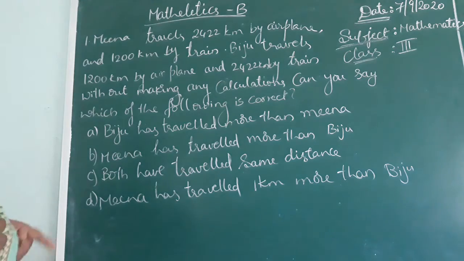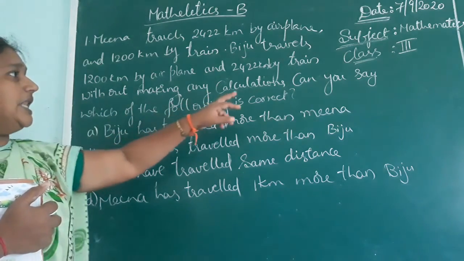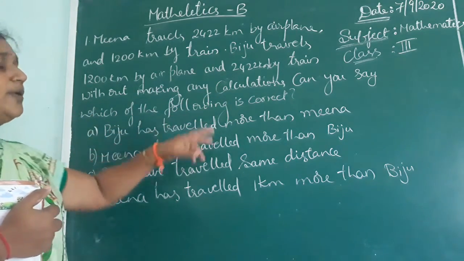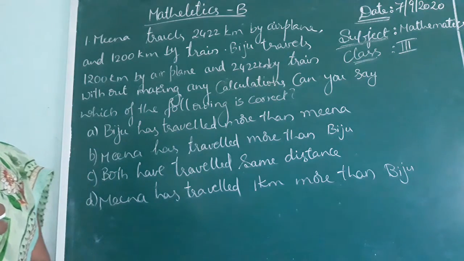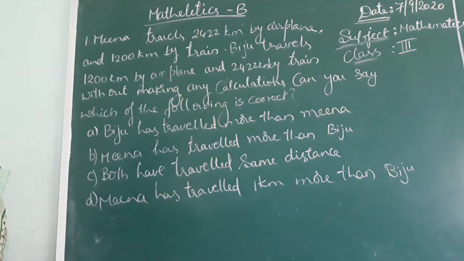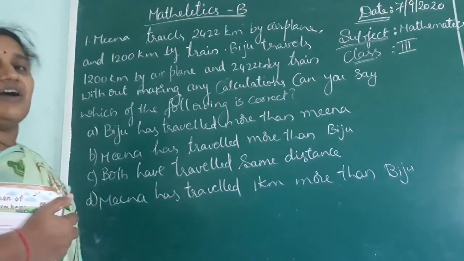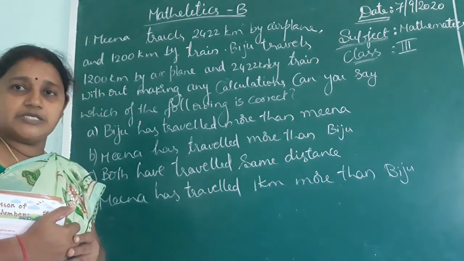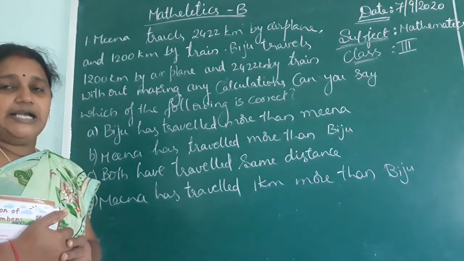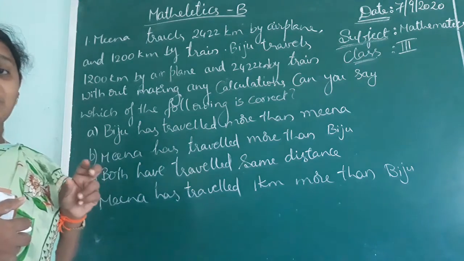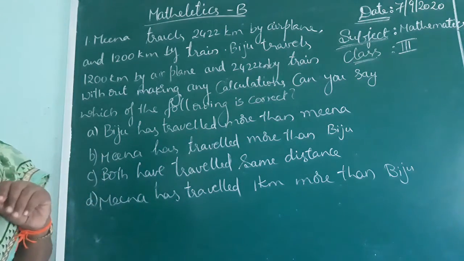What question did they ask us? Without making any calculations, can you say which of the following is correct? Without making any type of calculation, they are asking us to say which one is correct. If you observe the question, both Meena and Bizu traveled the same distance. Same distance means same amount of distance they traveled. So